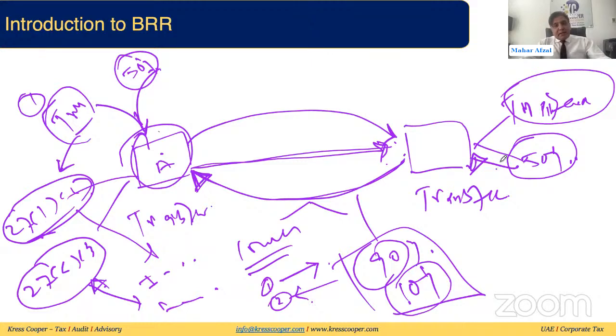This person can make the payment on behalf of the transferee, and as we discussed earlier, a maximum of 10% can be in the form of cash or any other form of consideration. 90% will be equity or equitable interest, that is preference shares, ordinary shares, redeemable shares, or any other document that gives the transferor a right in the profits or in the liquidation proceeds. These are the other conditions that need to be satisfied.